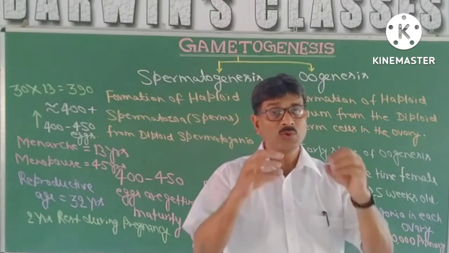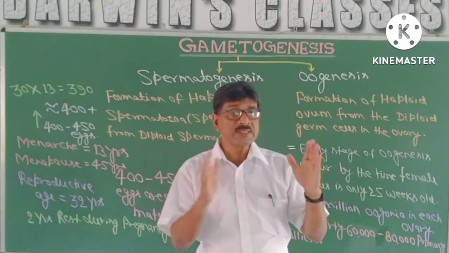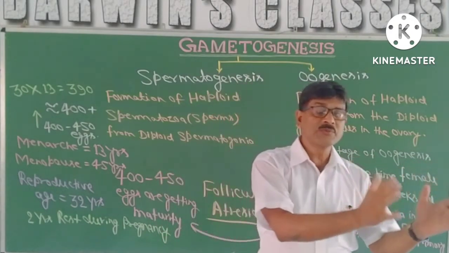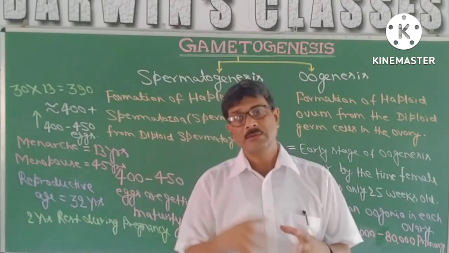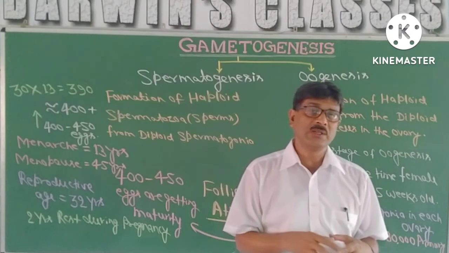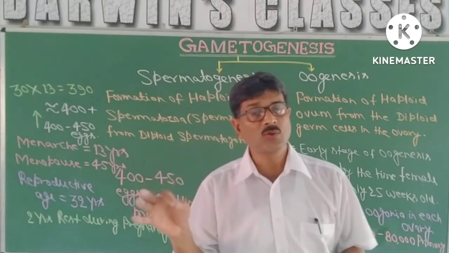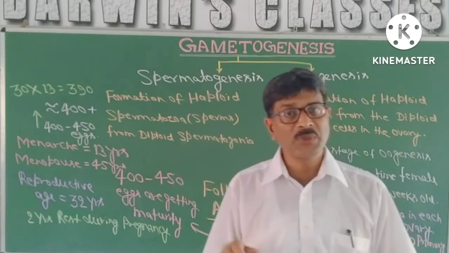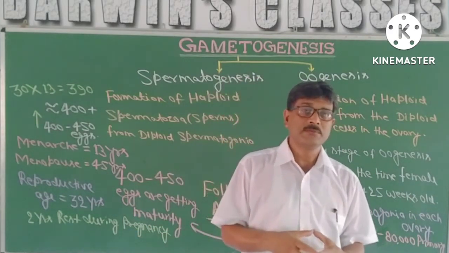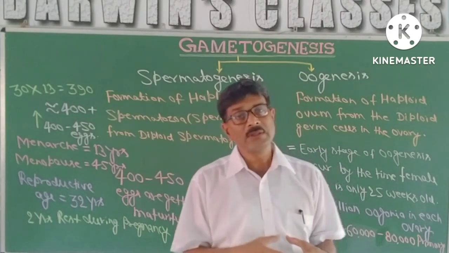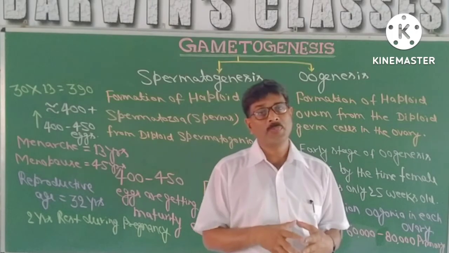That means the chromosome will become half, 23 and 23, but one side all the cytoplasm will be retained by a single cell, and in another there will be no cytoplasm, only there will be nucleus, 23 chromosomes and cell membrane, slight cytoplasm, and that is not functional. They are going to be destroyed, and they are termed as first polar body.